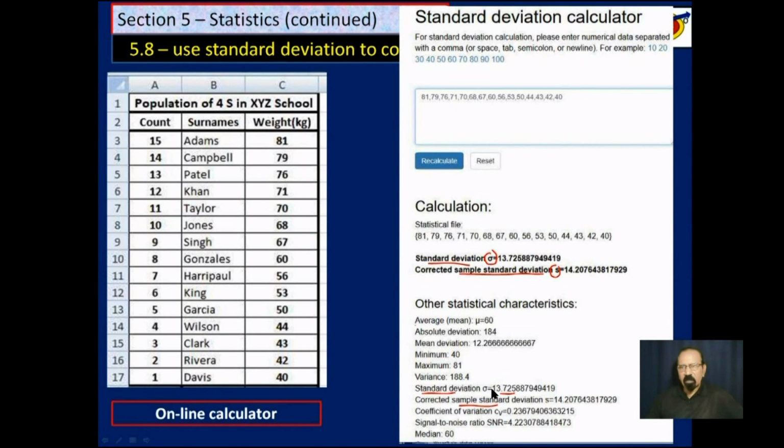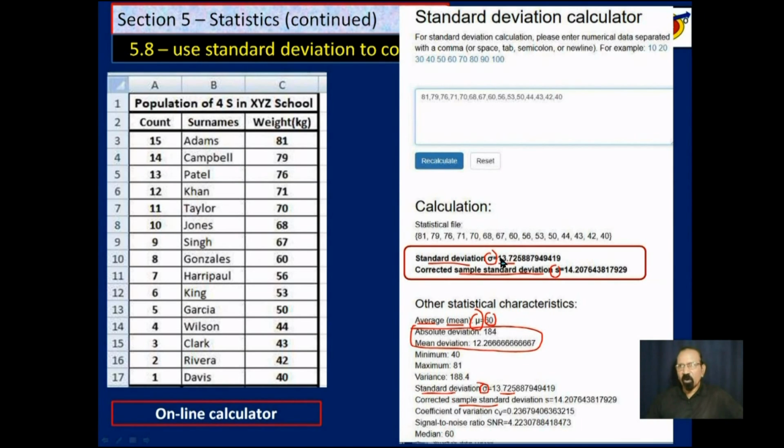Now I am coming back to this absolute deviation and mean deviation. It says that the average, which is the mean, is 60, and the symbol it uses is this mu, which is the Greek lowercase letter m. And this here is the Greek lowercase letter s, sigma. So we take a closer look at this. Standard deviation, we got 13.7.